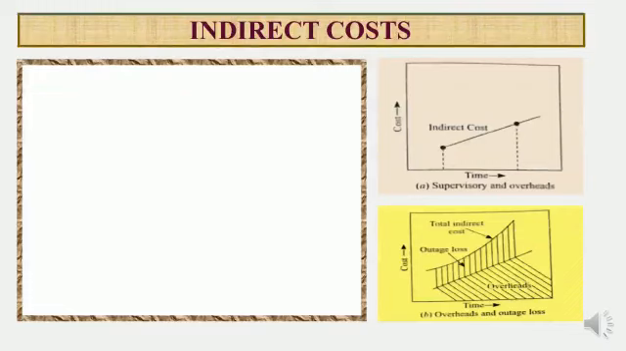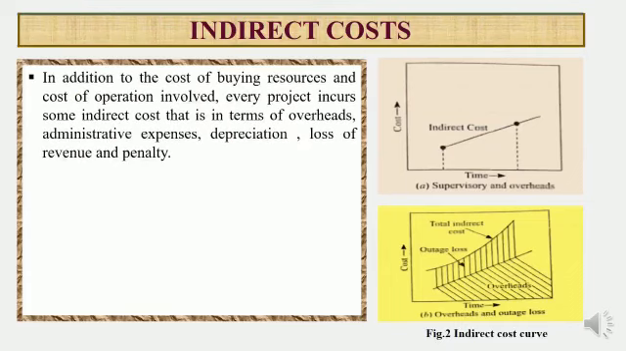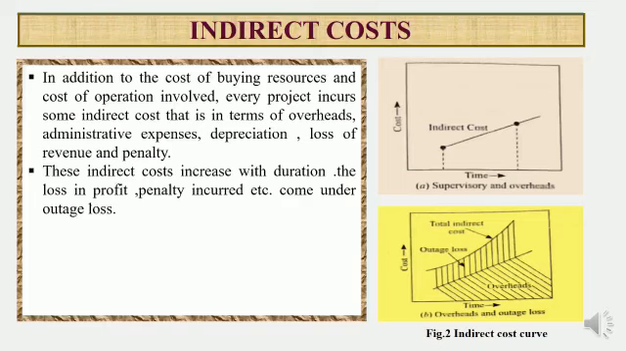Indirect costs can be divided into supervisory and overheads and outage loss. This figure shows the indirect cost curve. In addition to the cost of buying resources, the cost of operation is involved; every project incurs some indirect costs, that is, in terms of overheads, administrative expenses, depreciation, loss of revenue and penalty. These indirect costs increase with duration. The loss in profit, penalty incurred, etc. come under outage loss. A combination of these costs when drawn against the time duration gives a curve as shown in figure 2.